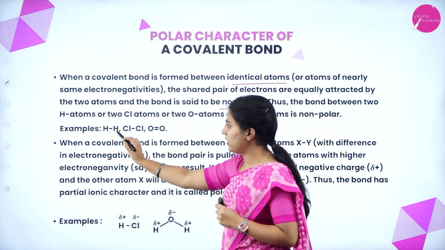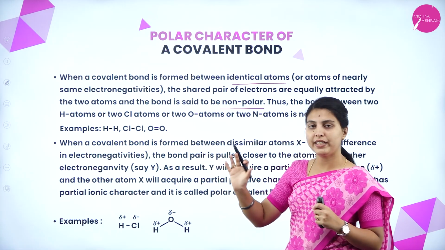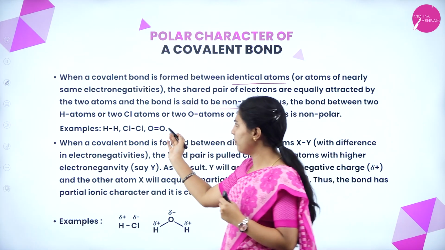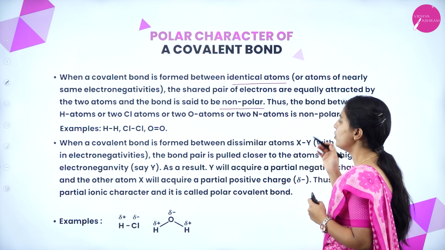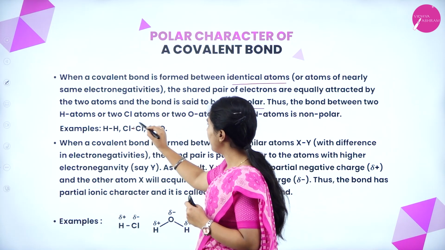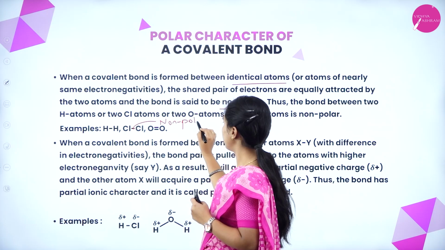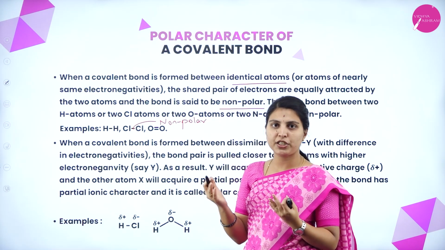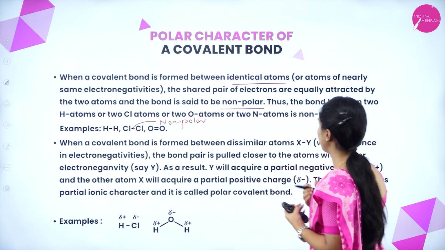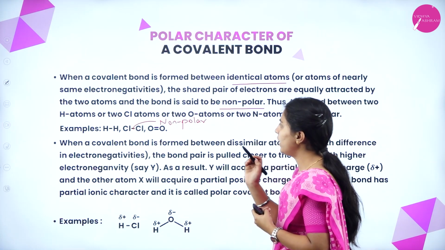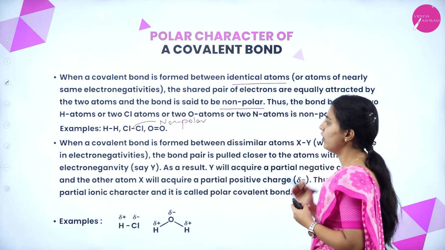Here, H and H, or Cl and Cl, or O and O: the same atoms with the same electronegativities. No charge separation will be there, and both atoms have the same charge. Thus the bond between 2 H atoms, 2 Cl atoms, 2 O atoms or 2 N atoms is known as non-polar.